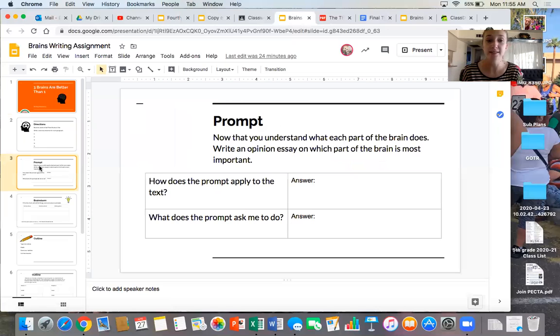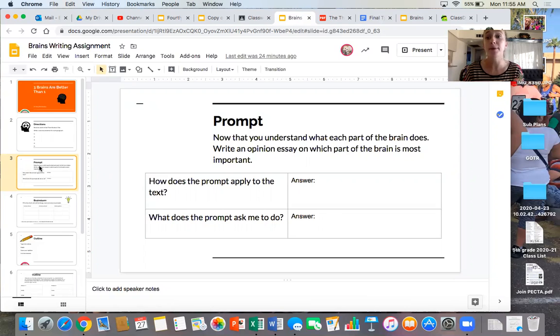The prompt says, now that you understand what each part of the brain does, write an opinion essay on which part of the brain is most important. I've read about the emotional brain, the survival brain, and the thinking brain, and I want to choose just one that I think is the most important, that maybe I couldn't live without or that does the most, or however you want to decide.